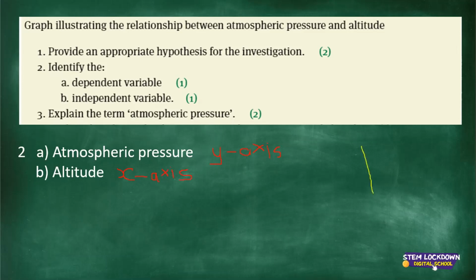Let's show the graph. You draw it like this. This is your graph. This here would be your x-axis, and then this here would be your y-axis. So everything that is here on the vertical plane, it is the dependent variable. Everything that is on the horizontal plane is the independent variable. In this case, the independent is the altitude and the dependent variable is the atmospheric pressure. If you keep that, as I taught you, you will definitely get full marks for questions like this.